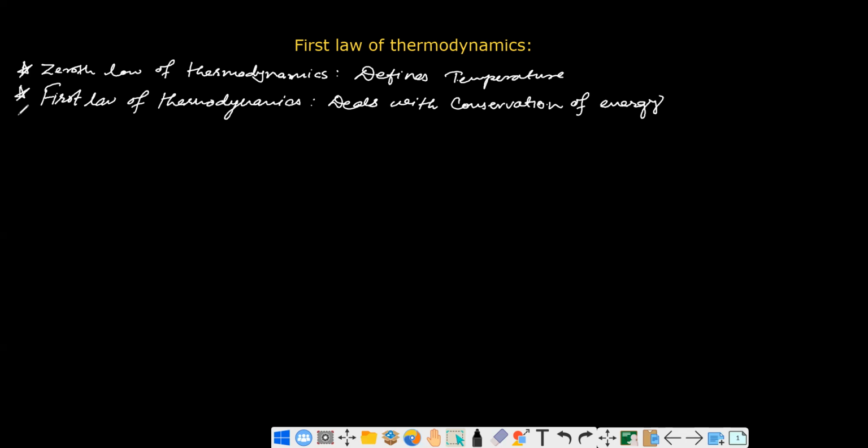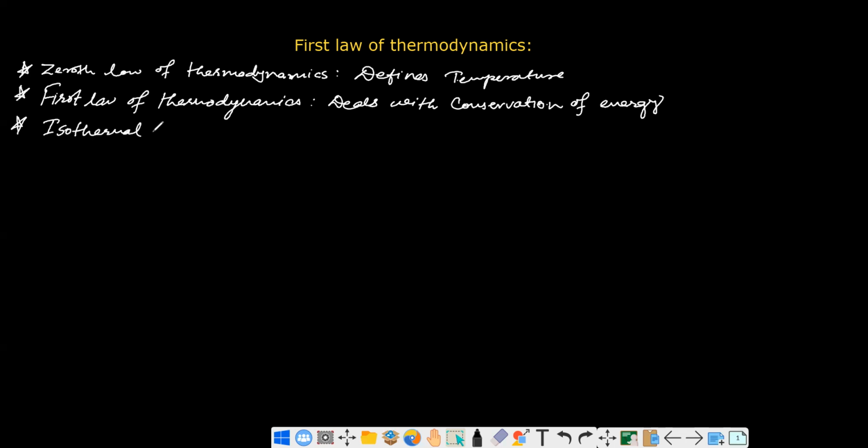So first of all, let us talk about the different types of systems. But before that I would like to make clear that the system is something that is under our study, under our investigation and observation. So basically if we have some container and that container consists of some gas molecules, then that gas container can be defined as the thermodynamic system. Okay, so the first type of thermodynamic system is isothermal system. Okay, isothermal.